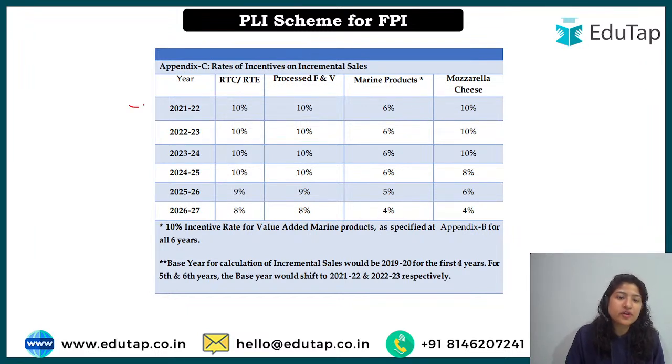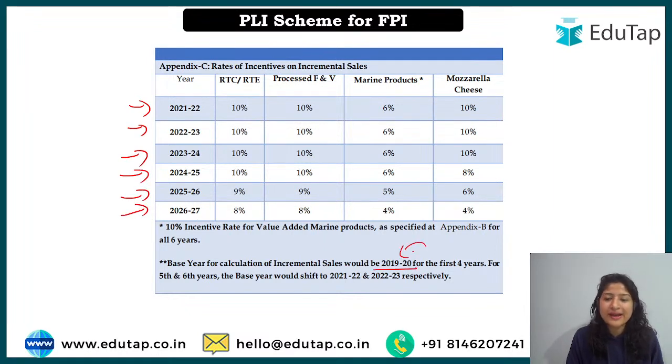Here I say that for different years, a different incentive is given. The base year is considered 2019-20 for the first 4 years, that is year 1, 2, 3, 4, till 24-25. Till 24-25, the base year will be taken as 19-20. Whatever increase in sales you have in that particular year will be compared to 19-20. That is quite enough time, 4 years.